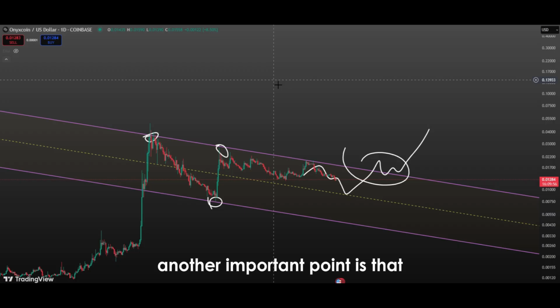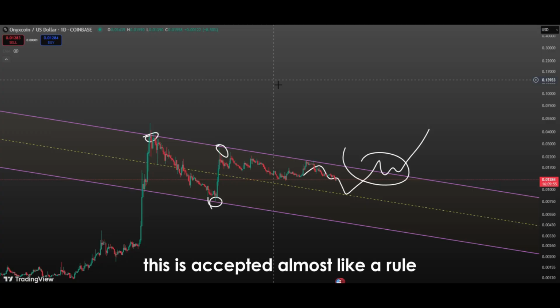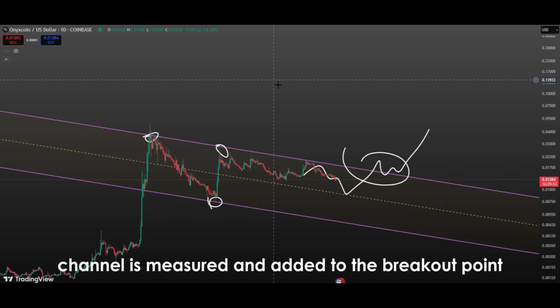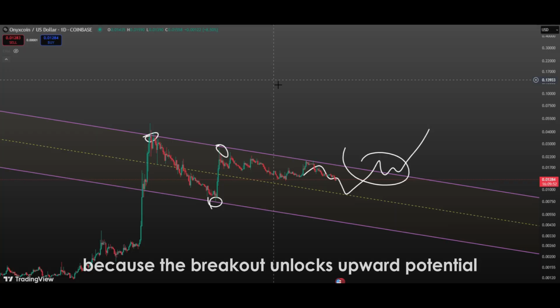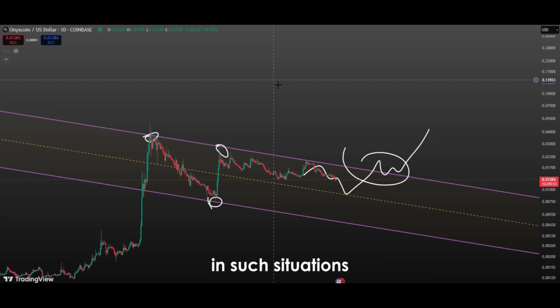Another important point is that when a falling channel is broken, the rise in price is often equal to the height of the channel. In technical analysis, this is accepted almost like a rule. In other words, the distance between the upper and lower bands of the falling channel is measured and added to the breakout point to predict a target price. In most cases, this target is reached because the breakout unlocks upward potential. In addition, Fibonacci levels can also be used to set targets in such situations.